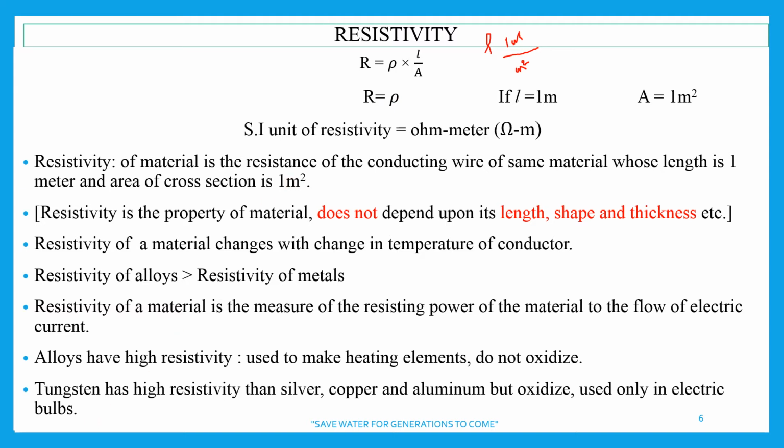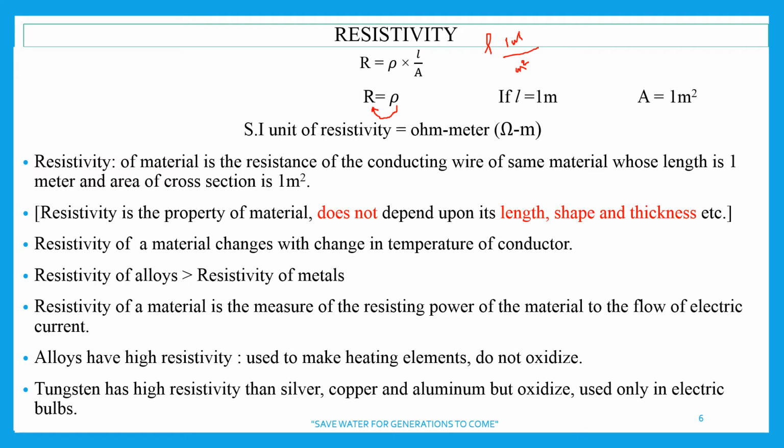So it is very, very important to understand. So what is resistivity? It is the resistance of a conductor. Here I am showing this way arrow. So resistivity is the resistance of the conductor, right? Whose length means length of the conductor is 1 meter and area of cross section is 1 meter square. That dimensions, the resistance and resistivity are same.